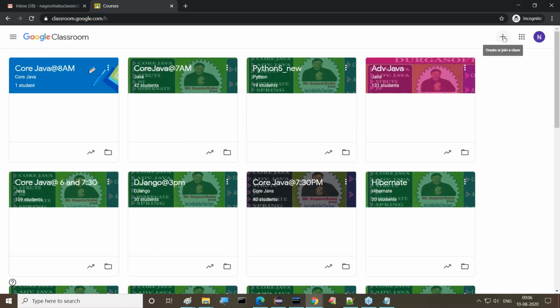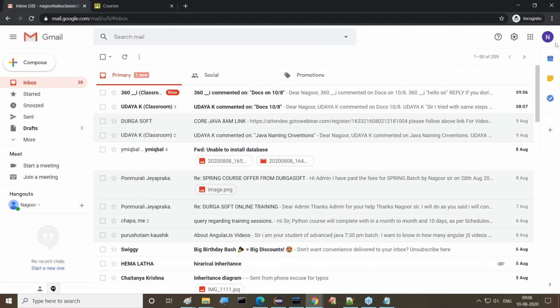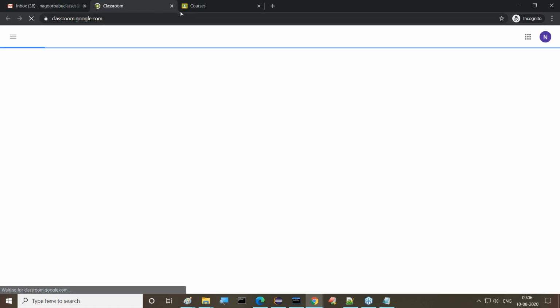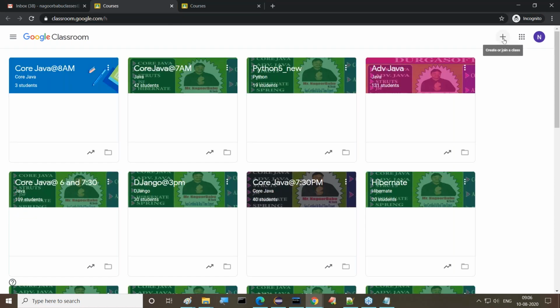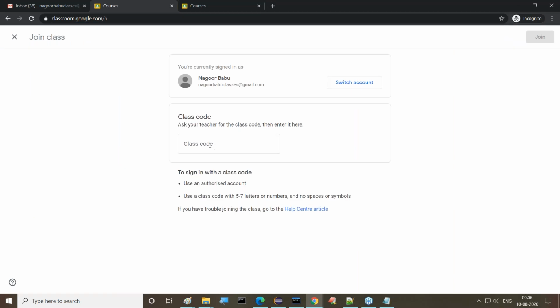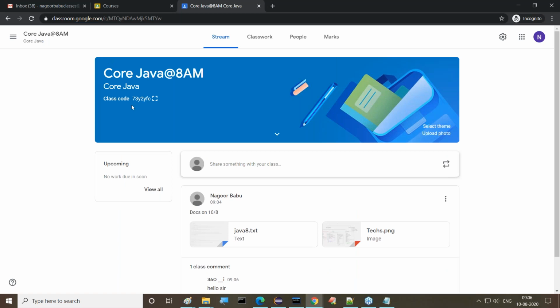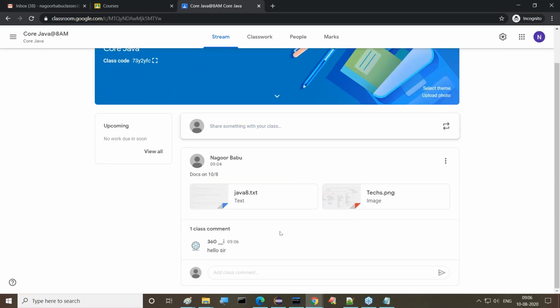First of all, open your Gmail, then go to Google Apps. Here we are getting Classroom. Click on this Classroom, then click on the plus symbol. If you click on the plus symbol, the join class option is available. When we click on join class, enter this class code. Automatically you will come to our respective course, whatever course we provided. So now here you are able to open this Core Java.